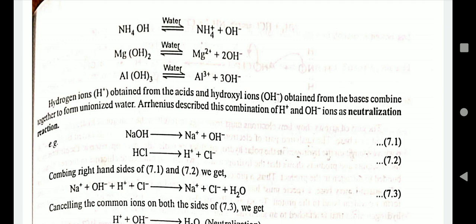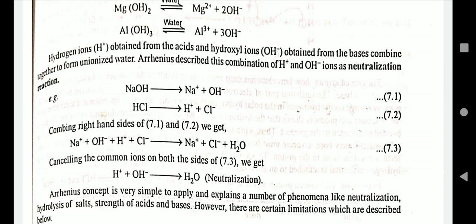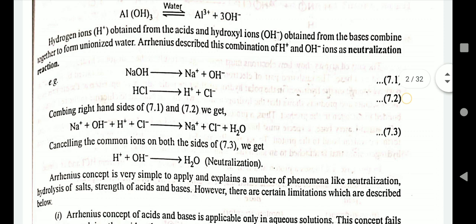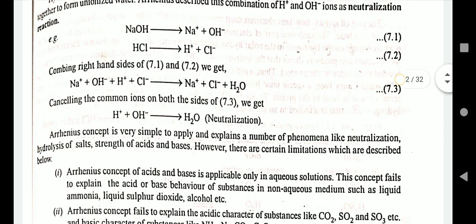Hydrogen ions obtained from acid and hydroxide ions obtained from base combine together to form un-ionized water. Arrhenius described this combination of H+ and OH- ions as neutralization. NaOH gives us Na+ plus OH-. HCl gives H+ plus Cl-. Combining the right hand side and cancelling the common ions, on both sides the H+ plus OH- gives us water: neutralization.